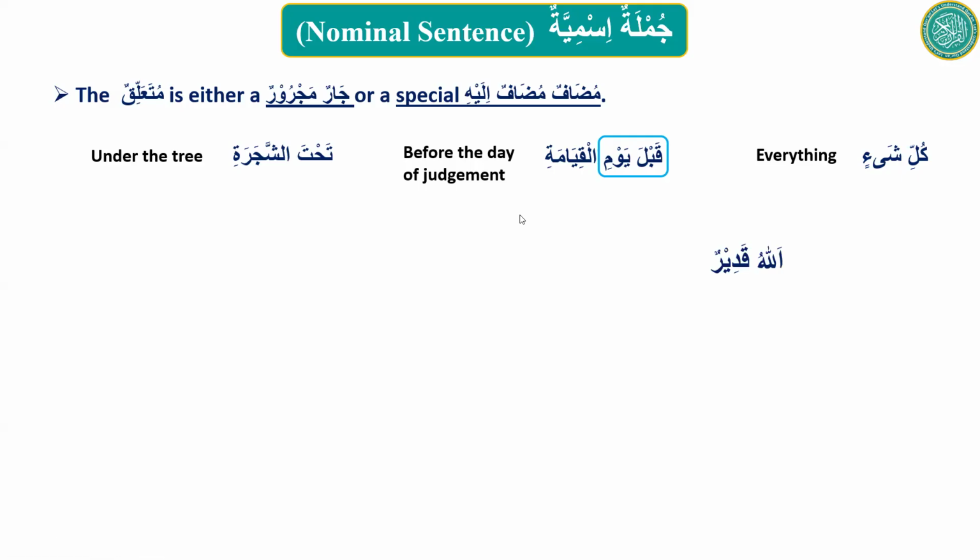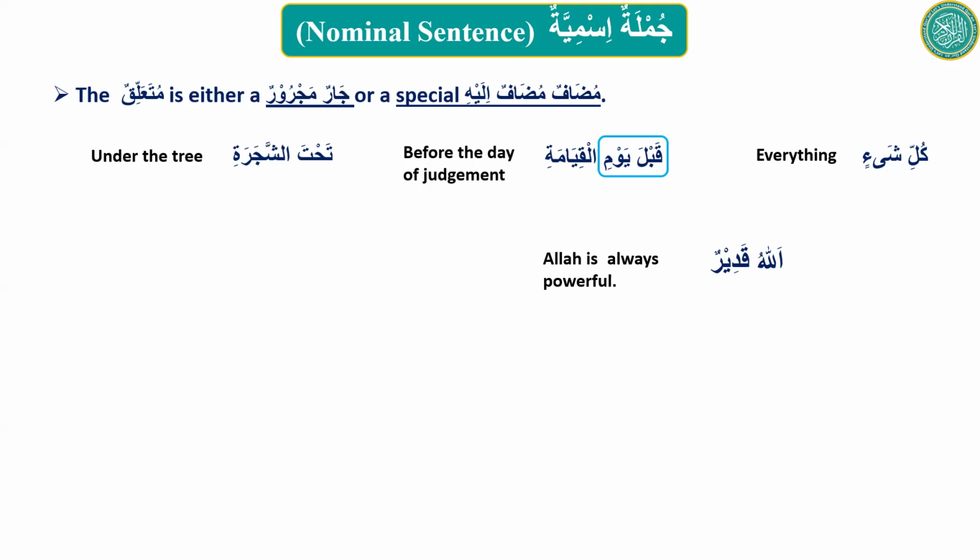All right, let's continue. Allahu qadirun. Qadirun means always powerful. Sister Naimat. Yes. Allahu qadirun means Allah is always powerful.